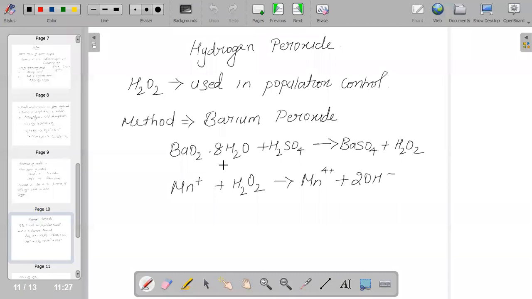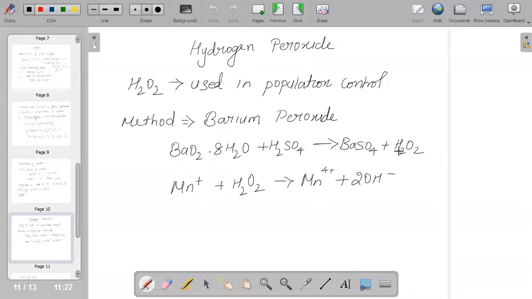The white precipitate of barium sulfate formed is removed by filtration, and what is left behind is a dilute solution of hydrogen peroxide.